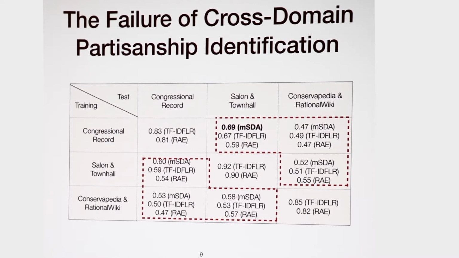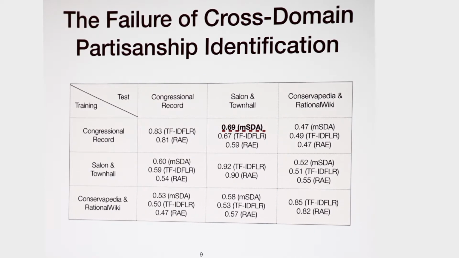However, the naive cross-domain classification results are all very bad. In most of the cases, they are just around random guess. Even with the domain adaptation technique's help, the results are still not very promising. The best performance we can get is when we use Congressional record as training data and test on the Salon and Tongho datasets.